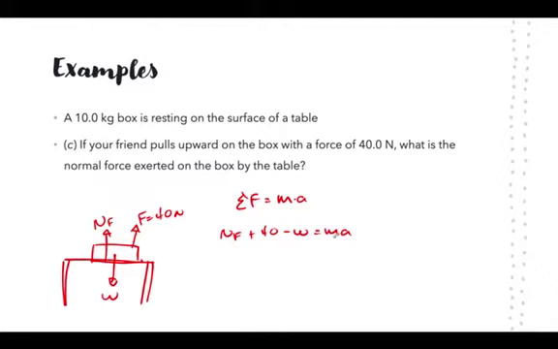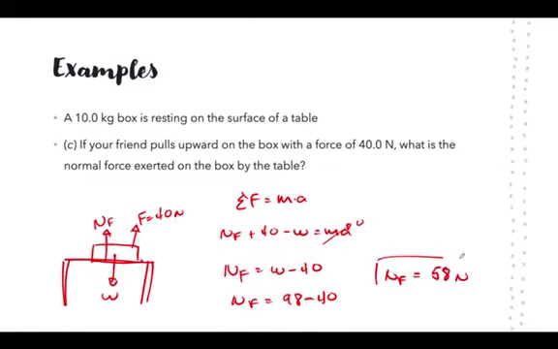Since the book is not moving, the acceleration is 0. So now we have that the normal force is going to be equal to weight minus 40. So normal force is going to be equal to 98 minus 40, which means that normal force is going to be equal to 58 newtons.